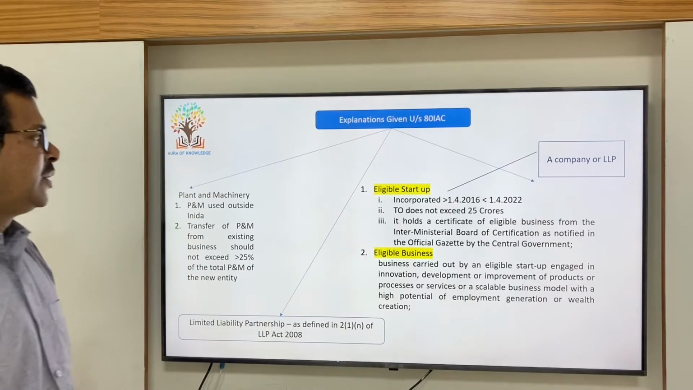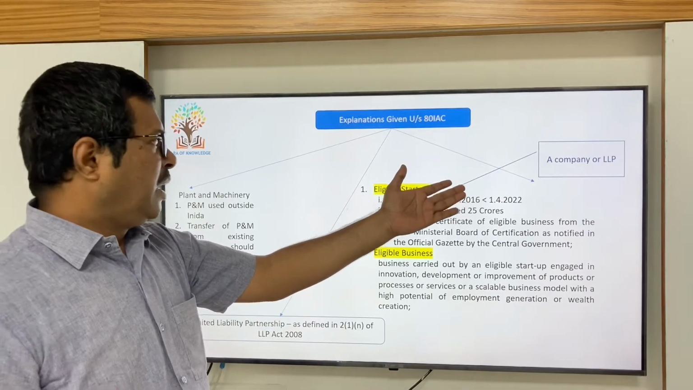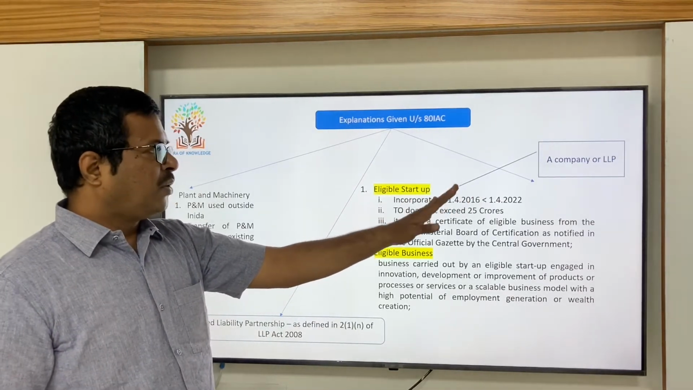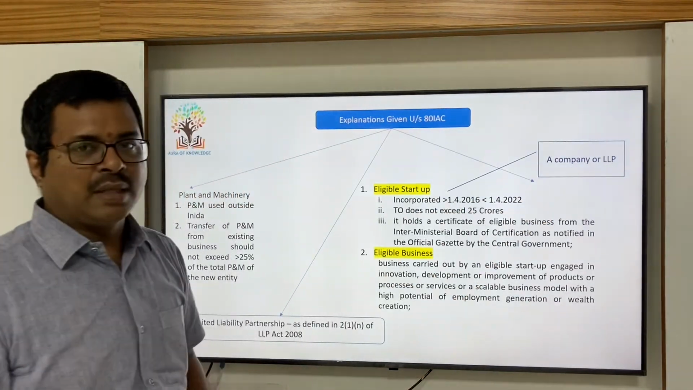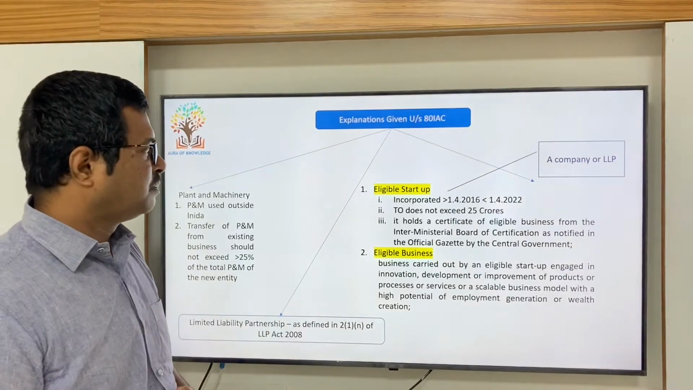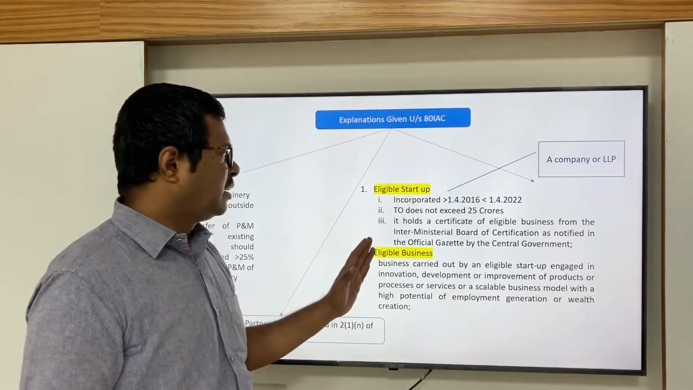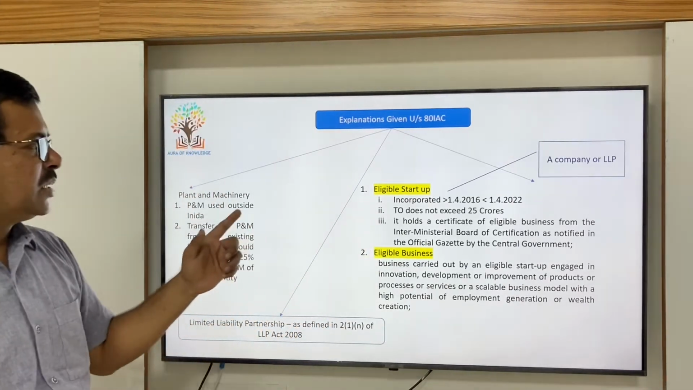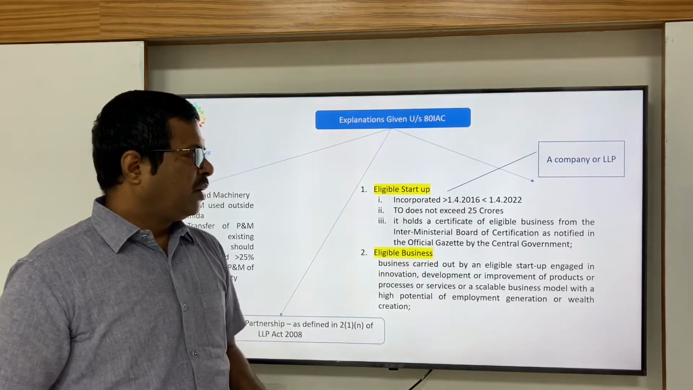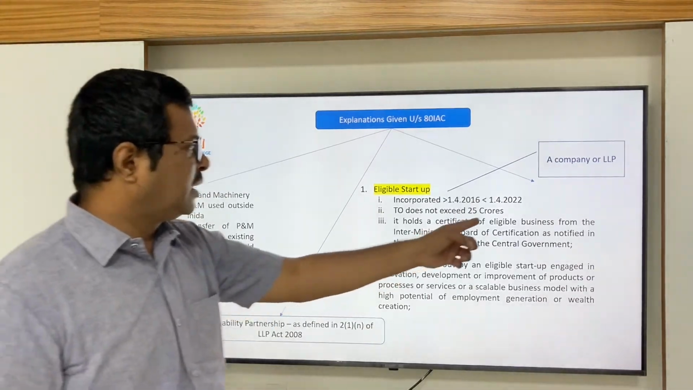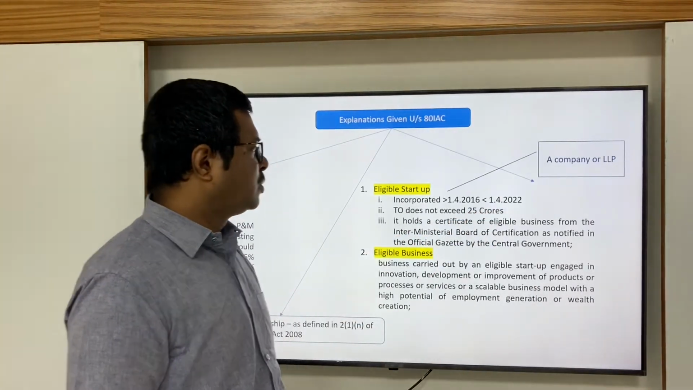They have given explanation with respect to what is a startup, a company or a LLP. Eligible startup means a company or LLP. You have to remember that a startup can be a company or LLP only, not any other constitution of the organization. Only a company or LLP can claim deduction under section 80 IAC. And they have defined what is an eligible startup, that it is incorporated between April 2016 to April 2022. Earlier, this was April 2021. They have extended another year up to April 2022.